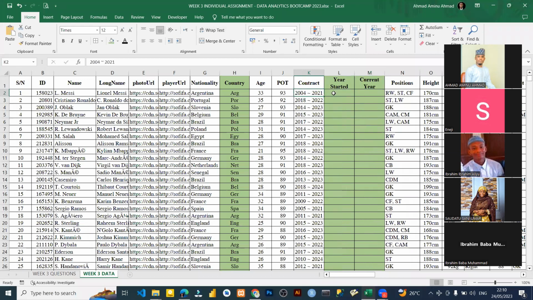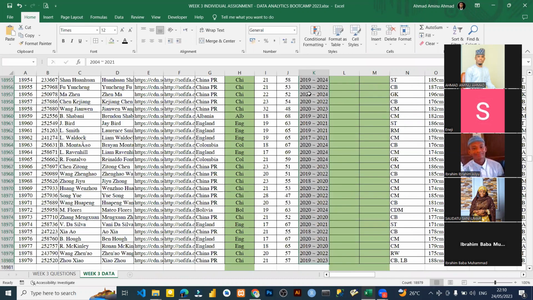It's not something big. What separates these 2 years is this sign. I just copy this sign. Then I highlight everything.